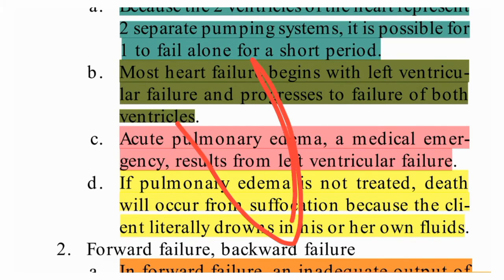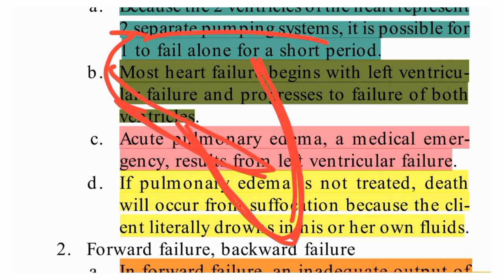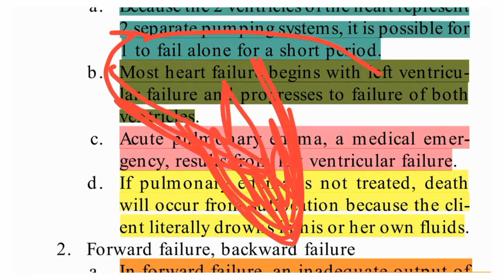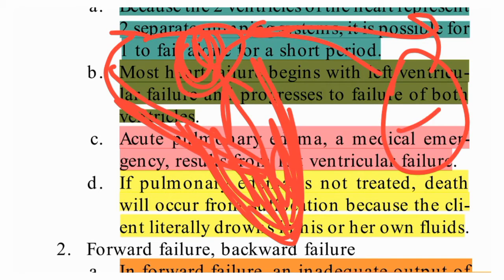If left ventricular failure is there, what will it cause? It is not able to pump, so the aorta cannot take the blood to the peripheral organs. So blood will accumulate, then it will move up to the left atrium, then it will go to the pulmonary veins, then to the lungs. So pulmonary congestion will be there. That means pulmonary edema will occur in left ventricular failure.